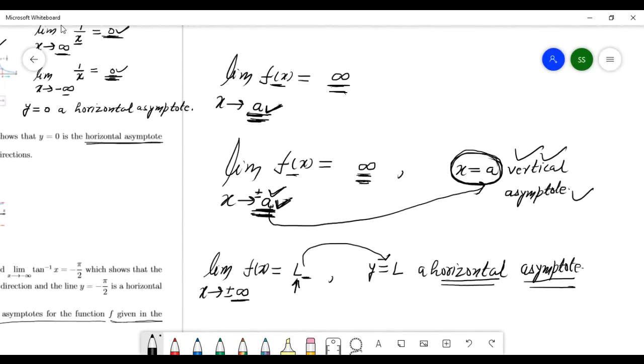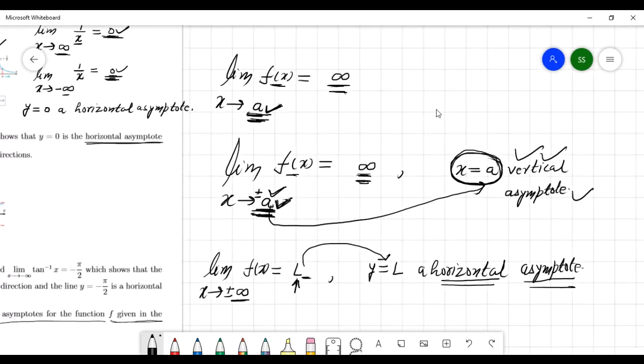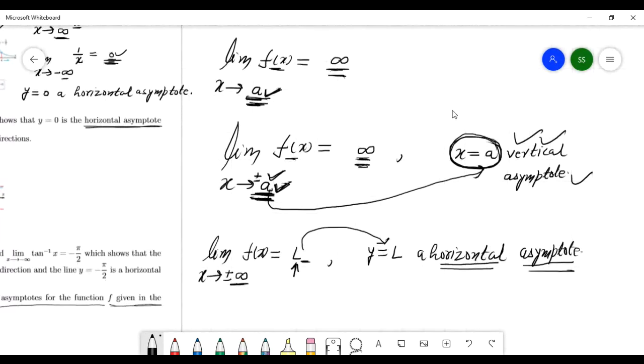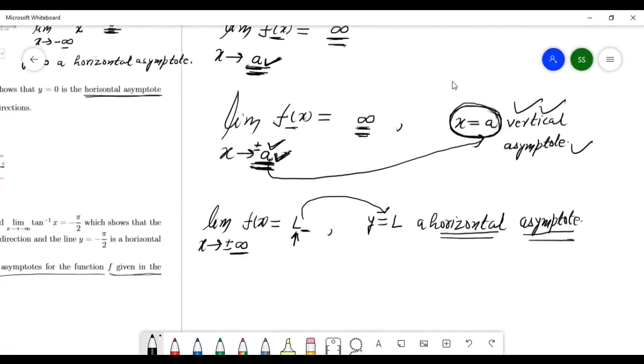Right? Remember the definition I told you. Okay. And here what? Here x goes to infinity. x approaches infinity, I mean positive infinity or negative infinity. x approaches positive infinity or x approaches negative infinity. No problem.